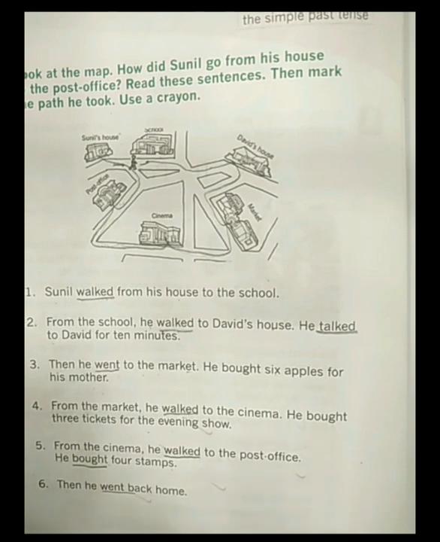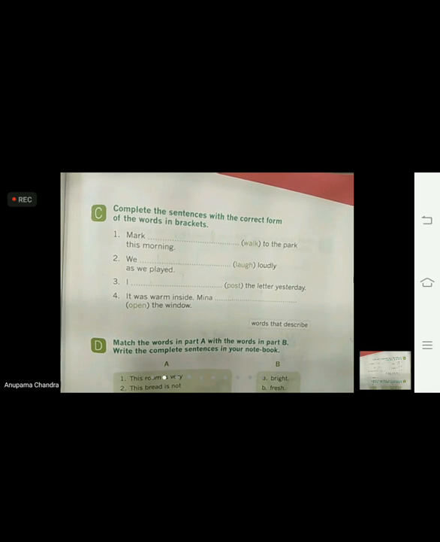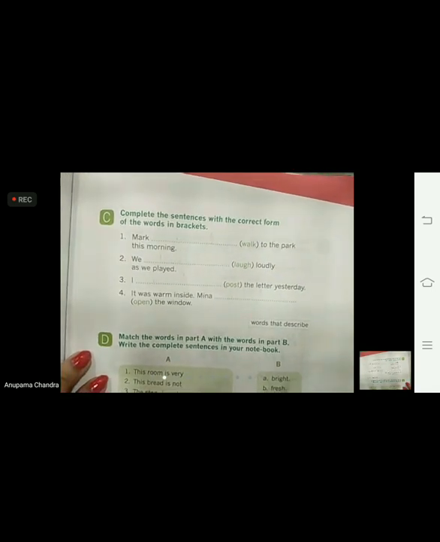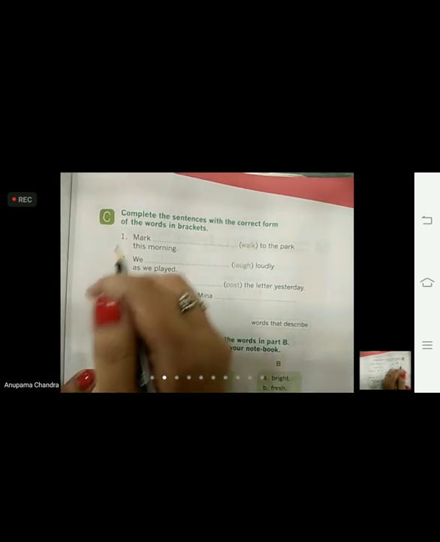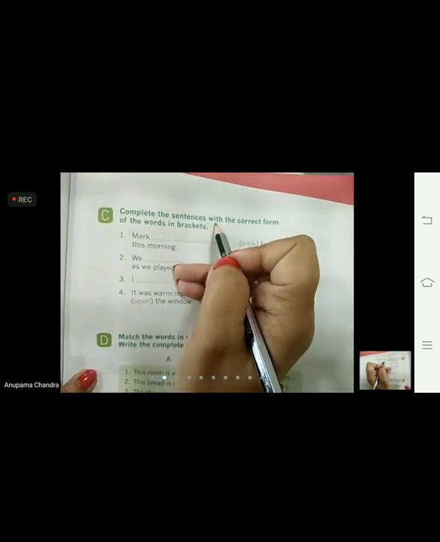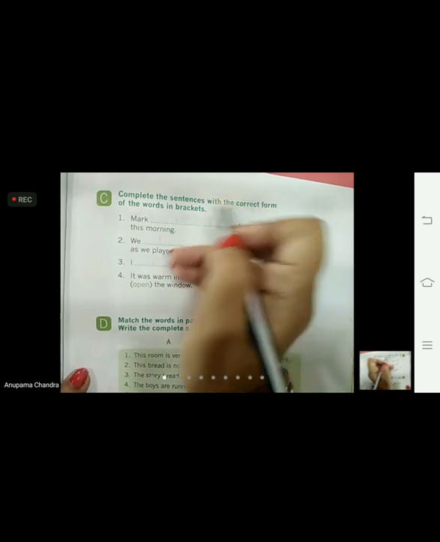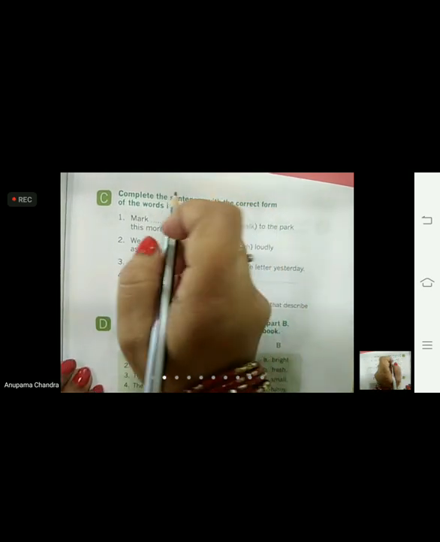Now come to page number 83. This is page number 83 of your textbook. Again here we are going to do some past tense. Complete the sentences with the correct form of the words in brackets. What are the words given in brackets?